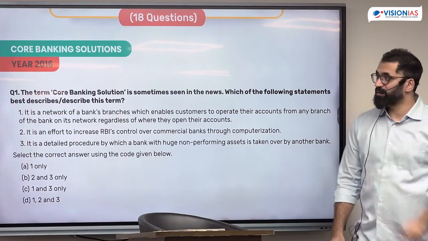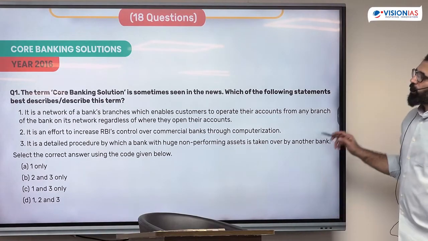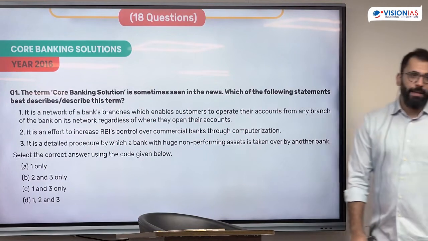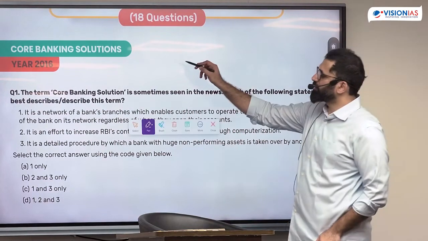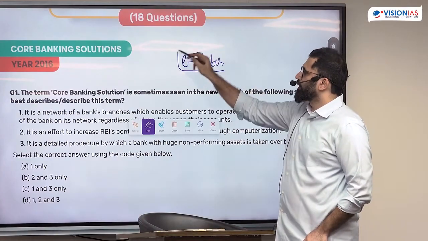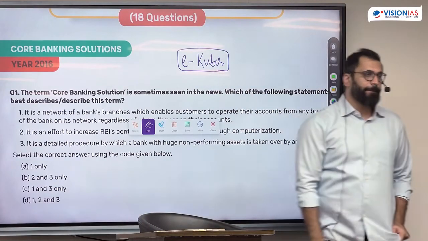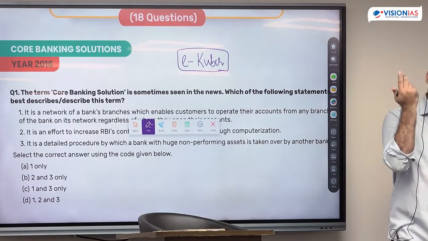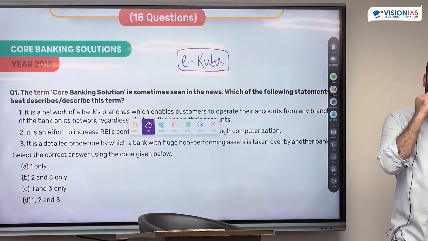You'll see from the questions itself. The term core banking solution is sometimes seen in the news. What is a core banking solution? Have you heard of this term? E-Kuber. Has anyone heard of this? It is covered a lot in the newspaper. What is E-Kuber?